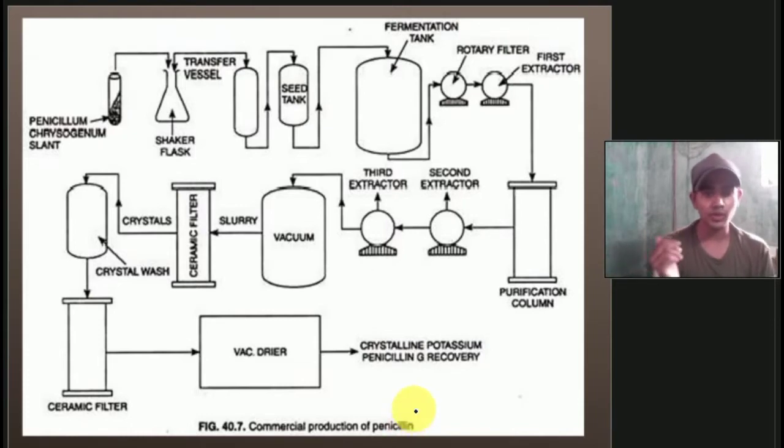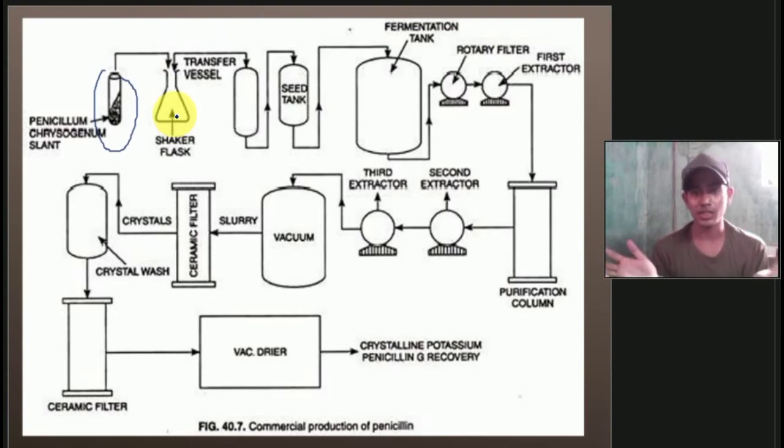So the first Penicillium chrysogenum, which is cultured in a test tube, is transferred to the Sacher flask. We take the penicillin in the flask, then we shake. Then after shaking, we transfer into the vessel. Then from the vessel, we transfer to the seed tank. After the seed tank, we transfer to the fermentation tank, where there is a rotary filter, where the first extraction process is done.